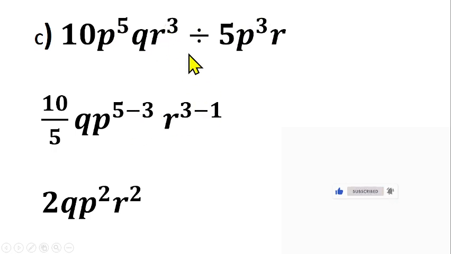You're having r here, you're having r here as well. And the r here is having power of 1, as you know. So you can also apply the law of indices to that as well. So you have r raised to the power 3, and because of this division, you subtract their power. So the power of r here is 1. So you have r raised to power 3 minus 1. So 10 divided by 5 gives us 2. Then 5 minus 3 is 2. Then 3 minus 1 is also what? 2 as well. So that gives us 2q p squared r squared, when you simplify this.